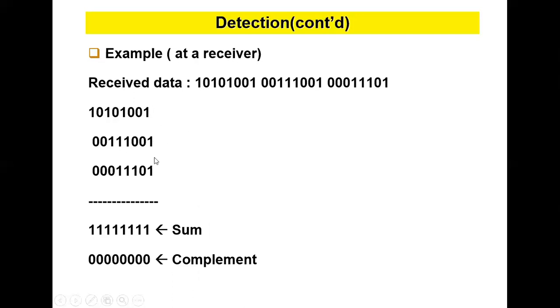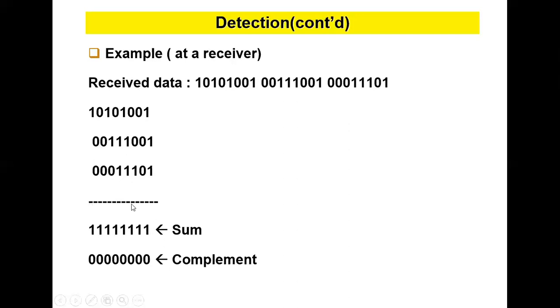Now I'm going to add. What is my checksum? 3 ones are there, so 1, carry becomes 1, so 1. Here only 1 is there, 1. Here I have 3 ones, 1 and carry 1. Again 3 ones are there, 1, so again carry 1, here also 1, and finally only 1 is there, so 1.